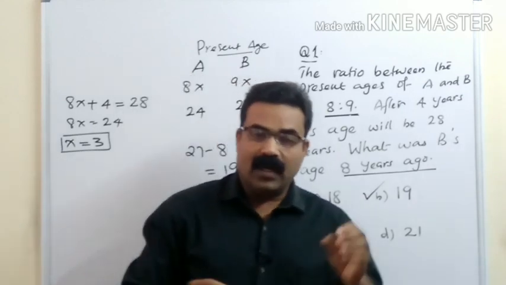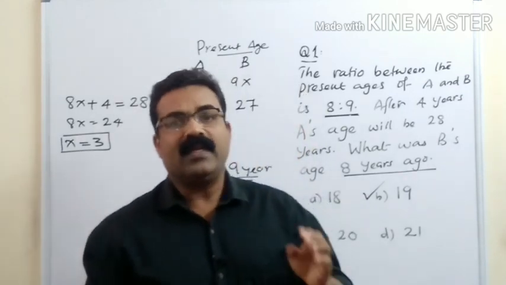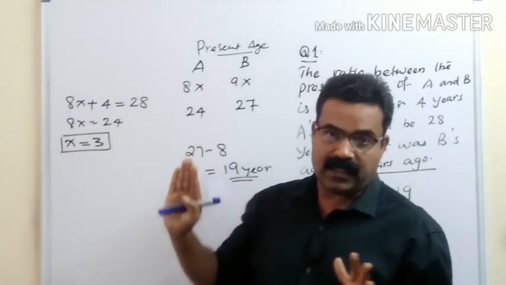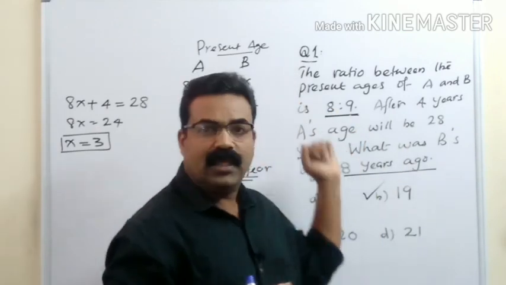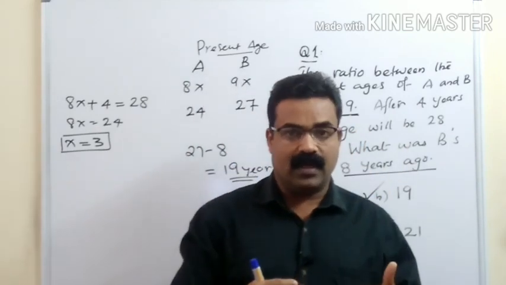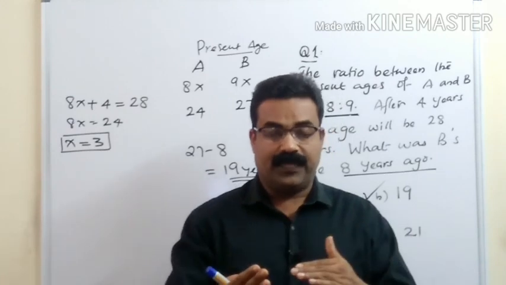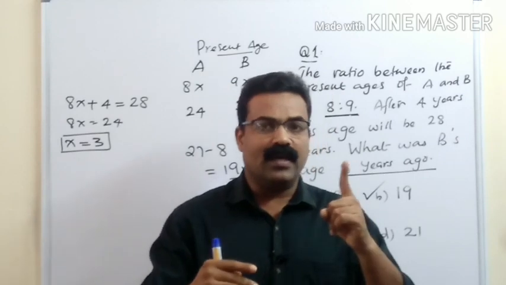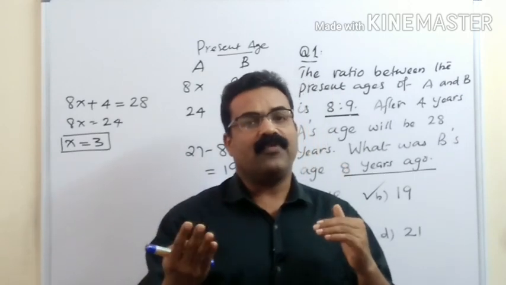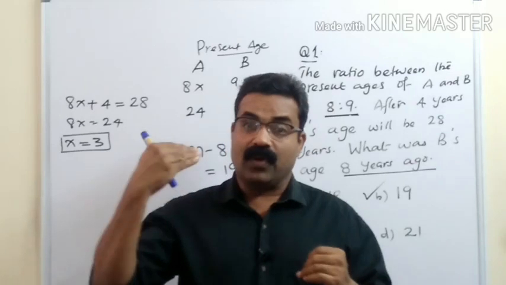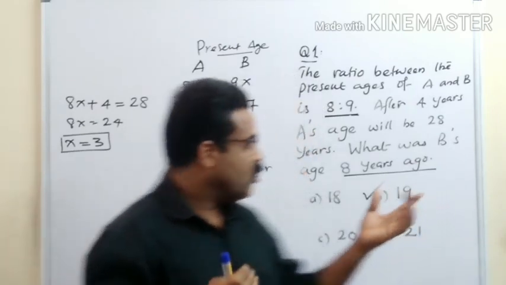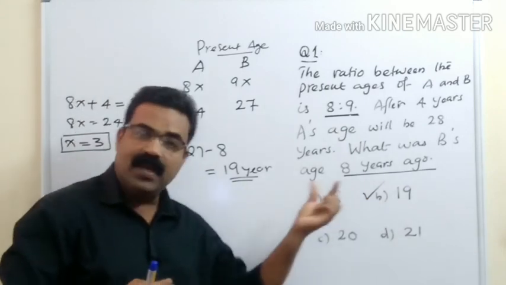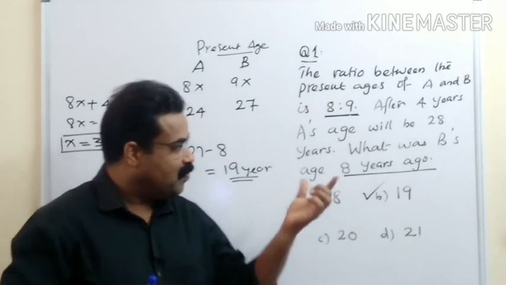Whatever present age is given as a ratio, we will take it in the form of x. That is 8x and 9x. The ratio is 8 is to 9, so we take it as 8x and 9x. Now it is given after 4 years. After 4 years means every year 1 year will be added to the age, so you have to add 4. Ago means we have to subtract. Accordingly we got 19 years as the correct answer. So option B is the correct answer. Clear? Please note it.